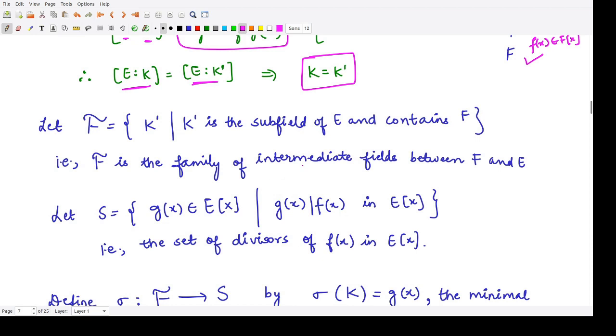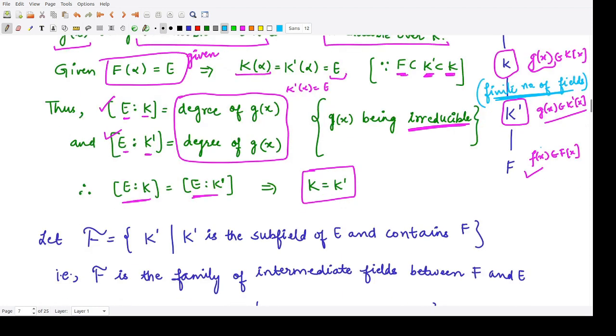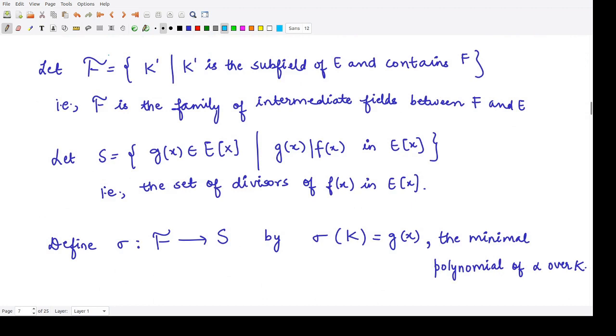Next, because we have to show that there are a finite number of fields here, we construct a set consisting of all the intermediate fields. We denote this by cursive f, and it contains all the k dash such that k dash is a subfield of k and contains f. So that means it is a family of intermediate fields between e and f.